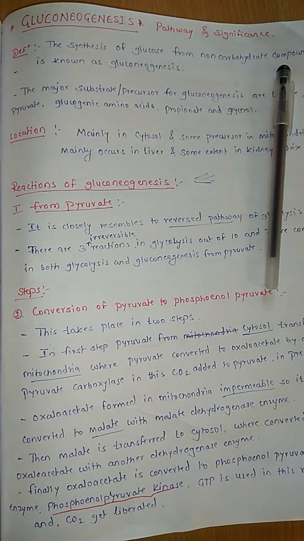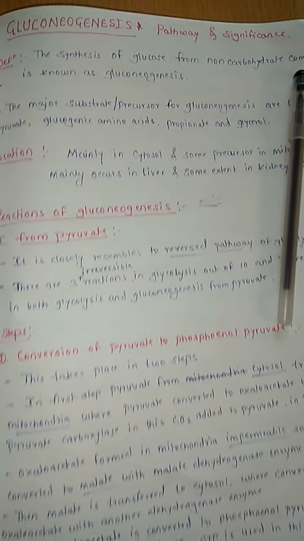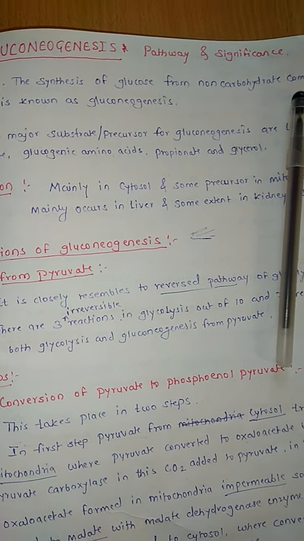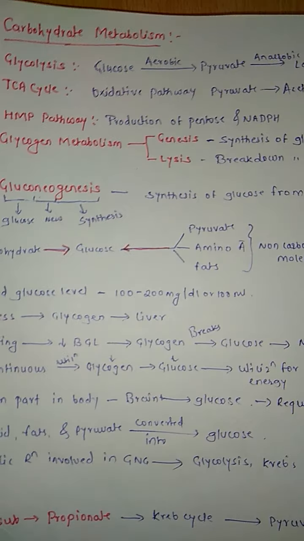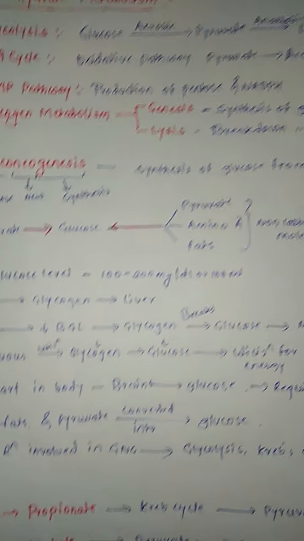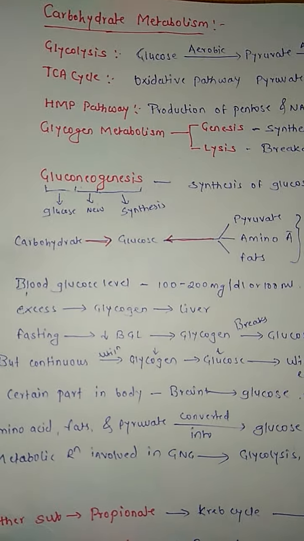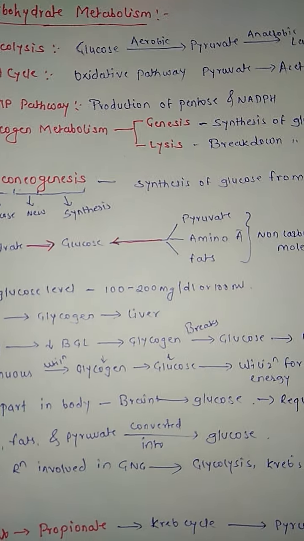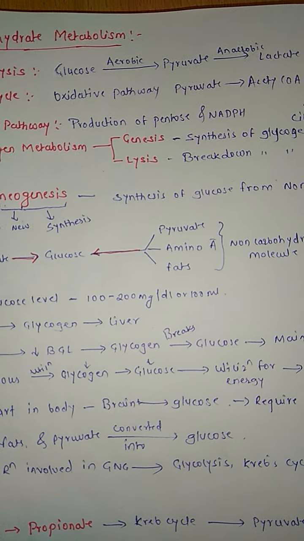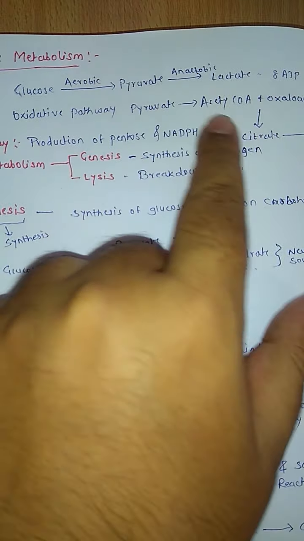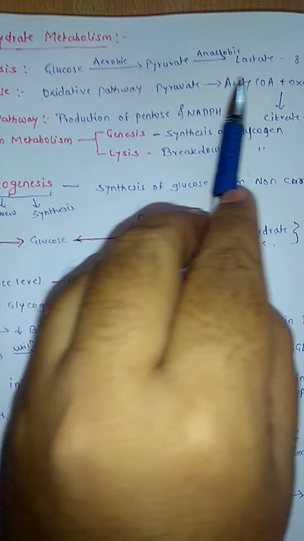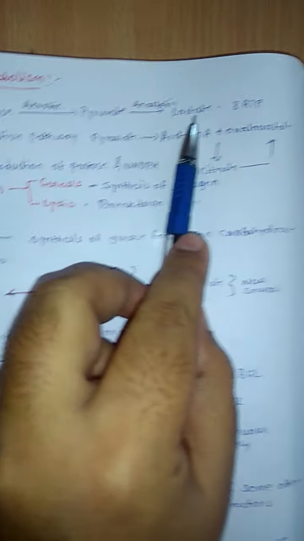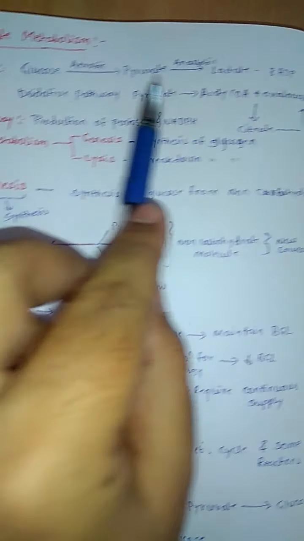Before going to gluconeogenesis, we will see a brief introduction about carbohydrate metabolism. In carbohydrate metabolism, we have seen that the first cycle is glycolysis, where glucose is converted into pyruvate under aerobic condition, then pyruvate is converted into lactate under anaerobic condition.